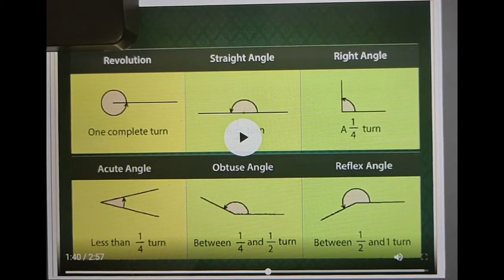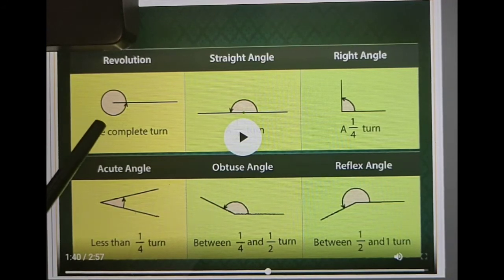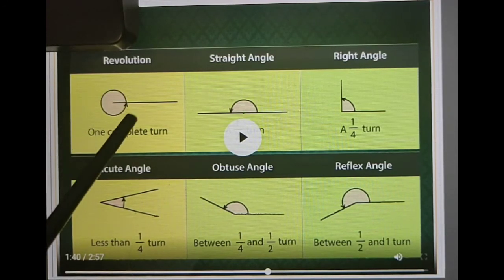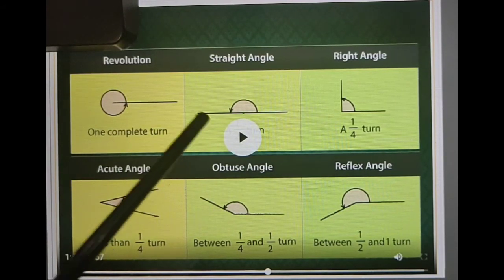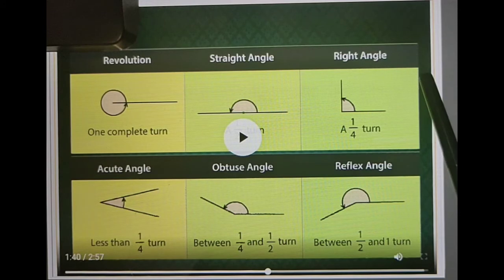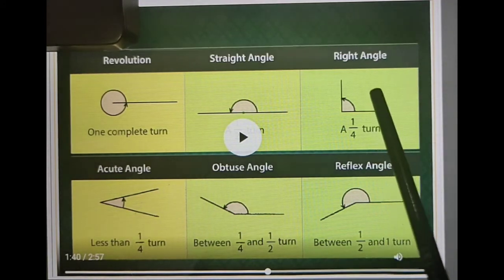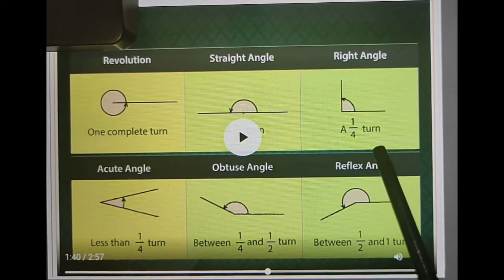So students, these are the basic angles. These we have already studied in previous classes, that a revolutionary angle or a complete angle is 360 degrees, or one complete circle or turn is known as 360 degrees. And next is the straight angle, that is 180 degrees. Alright, next is the right angle, that is 90 degrees. So 1/4 turn, that is 90 degrees.